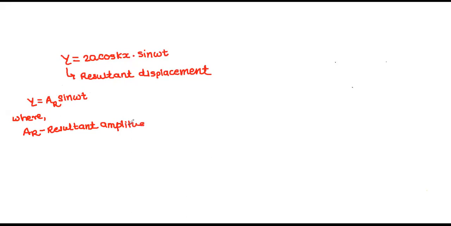This is the resultant amplitude, and Ar is equal to 2a cos kx. Ar is equal to 2a cos kx.